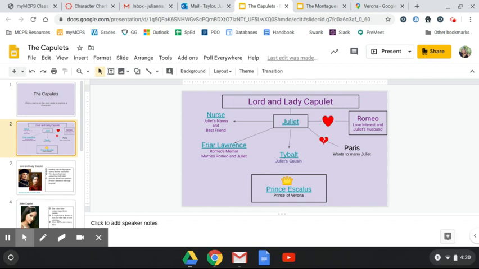All right, please make sure that you read the play. You do not have to read it in Old English. You can read the modern translation. Break it up into pieces so that you don't get overwhelmed with the amount of reading. And I look forward to hearing your responses.